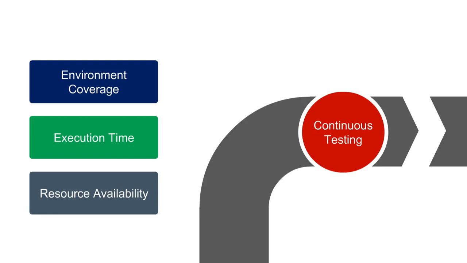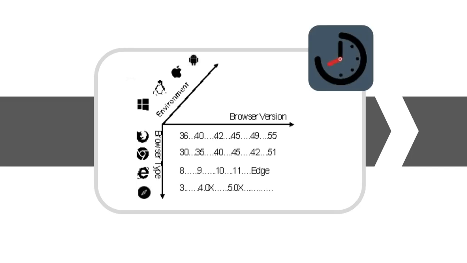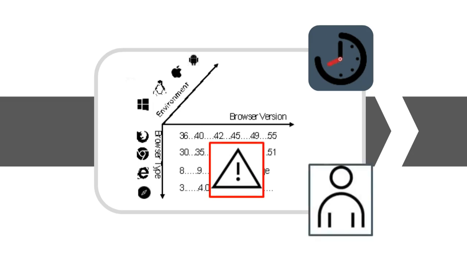You may be thinking, or you may have already tried this solution where I'm doing continuous testing, I'm applying automation, I've got to think about my coverage, my execution time, and my resource availability. Let me see how I optimize my test environments to do that. And you may be building a test lab capability for your testing teams, but what we're seeing a lot of times is the volume is where you're going to see the primary challenges.